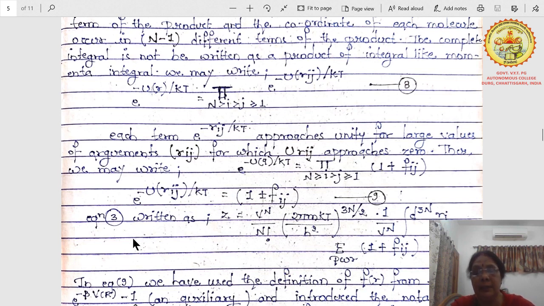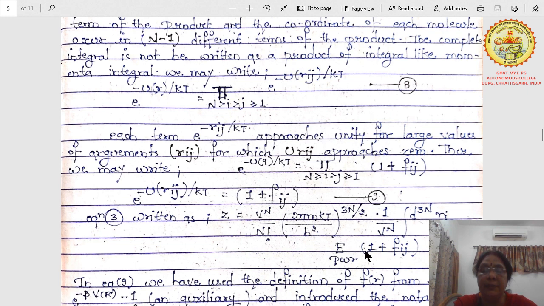Now take again equation 3. We have written it in the form of the partition function Z, which was V to the power N over factorial N, times (2 pi m kT by h square) to the power 3N by 2, times 1 upon factorial N, integral d cube r i, and multiplied by the product over pairs of (1 plus fij).